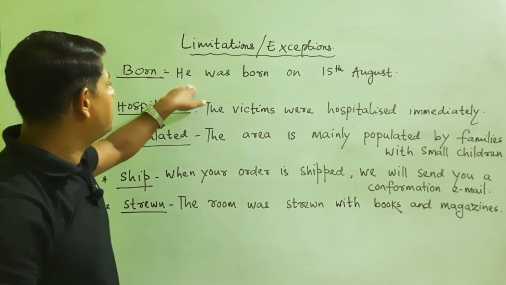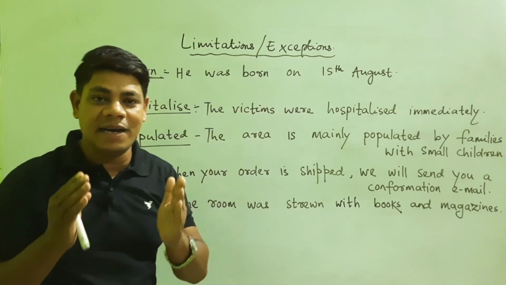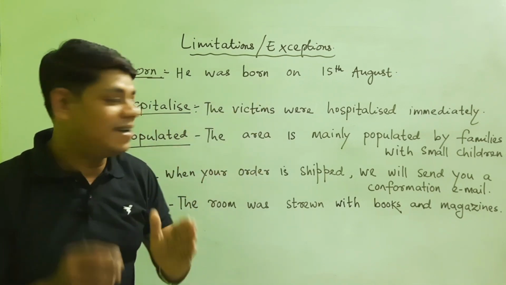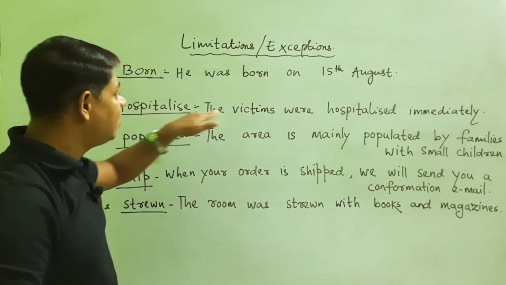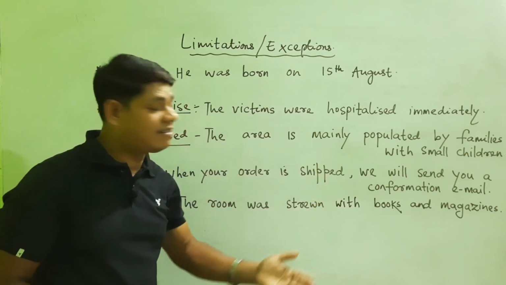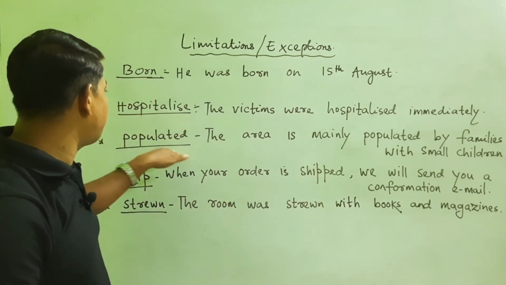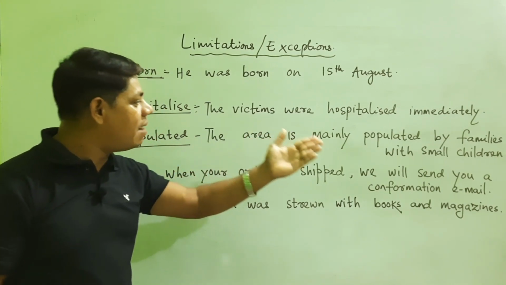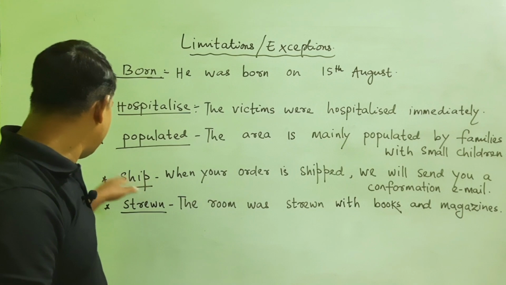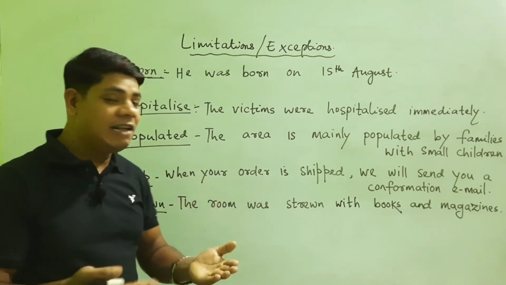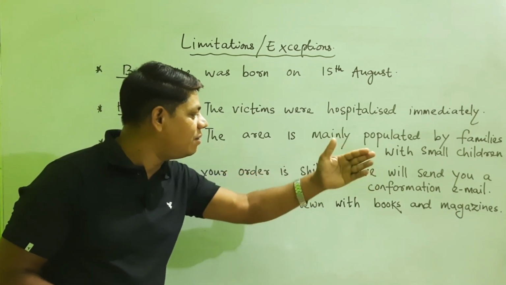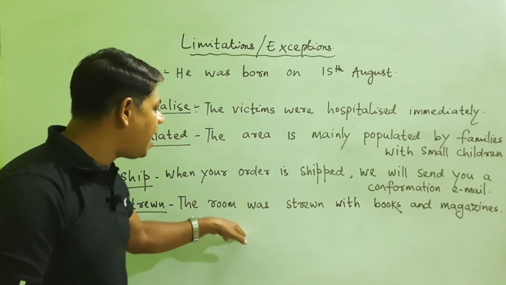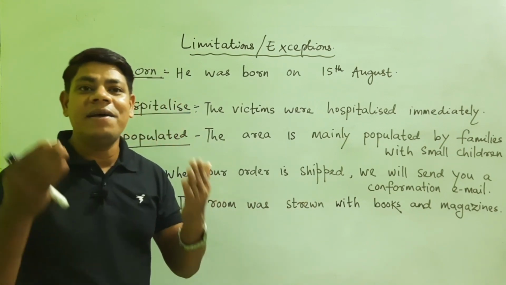That is born. He was born on 15th August. We never use the verb born in an active sentence. Then comes hospitalized. The victims were hospitalized immediately. Then comes populated. The area is mainly populated by families with small children. Then shipped. When your order is shipped, we will send you a confirmation email. Then comes strewn. The room was strewn with books and magazines.